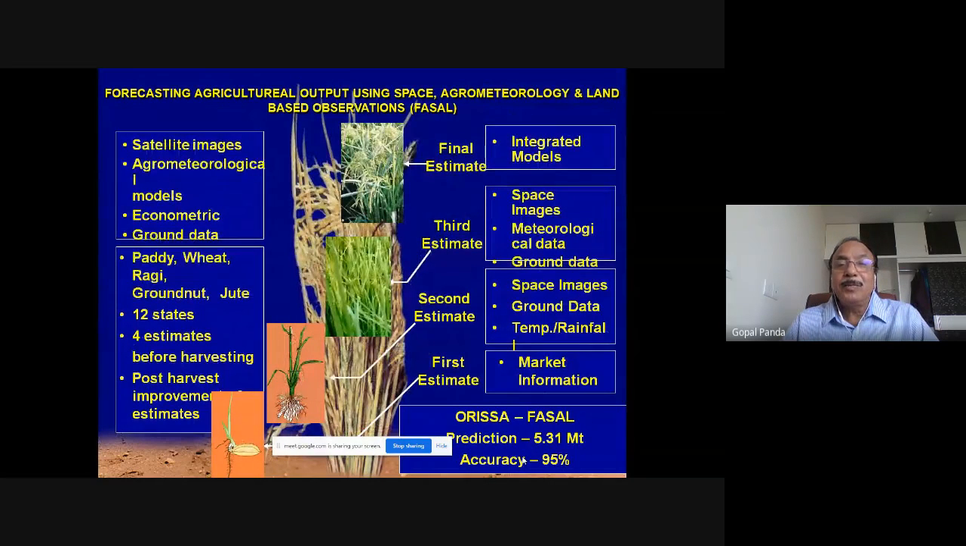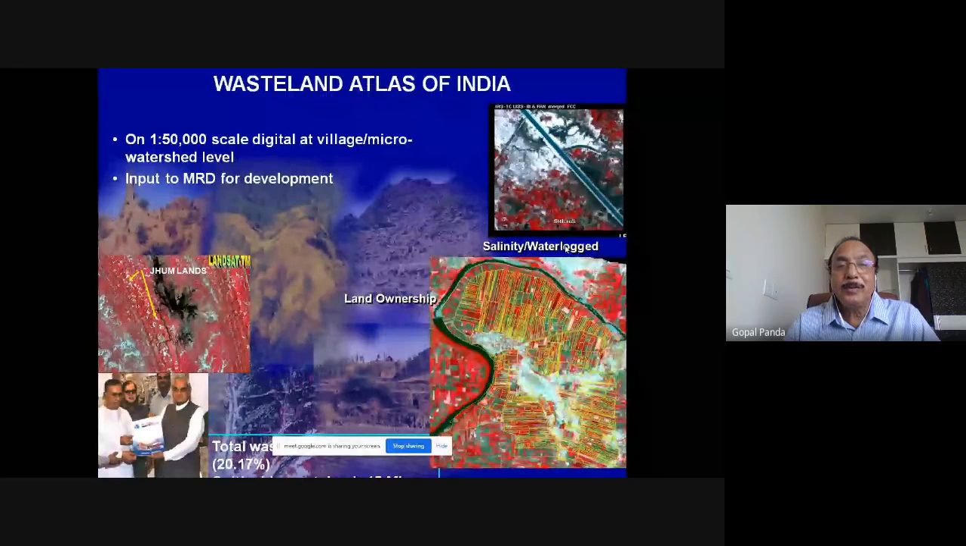And this is forecasting agricultural output using agrometeorology and land-based observation system. This is a program of the Department of Space supporting the Government of India's Agriculture Department. What they are doing is assessing the crops. They are assessing the final estimate of the amount of crop production that will take place, at the stage of cropping before the crop has come up. There are first estimate, second estimate, third estimate, and final estimate in 4 different stages, and it is being predicted. So this is how the agriculture department is supported.